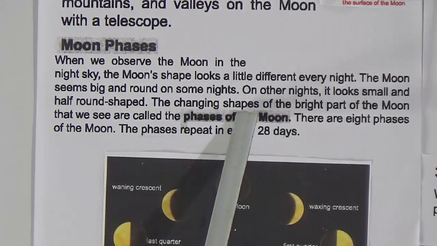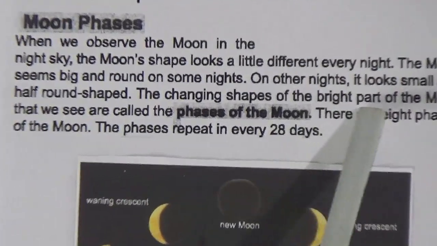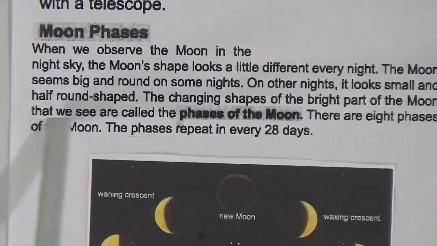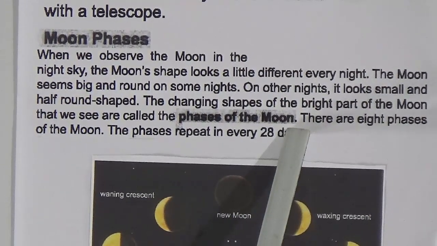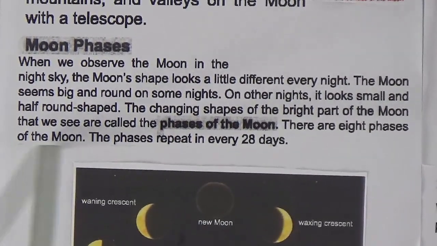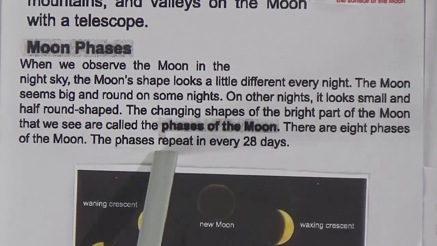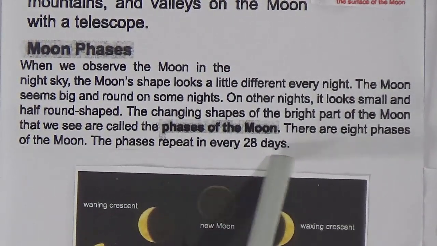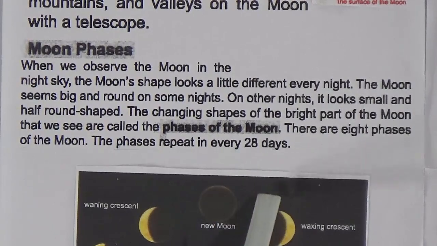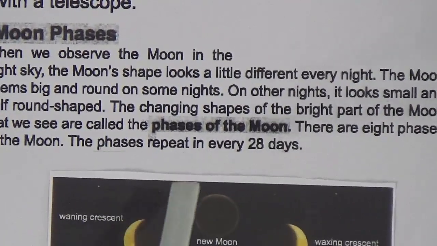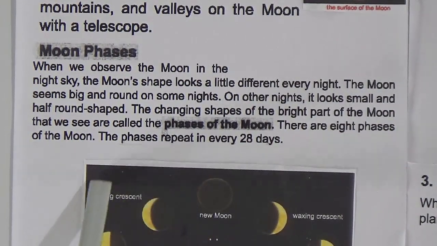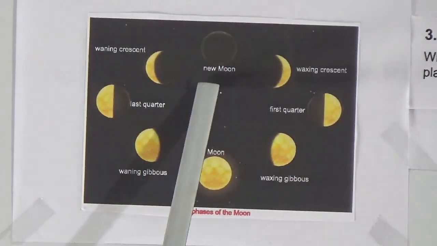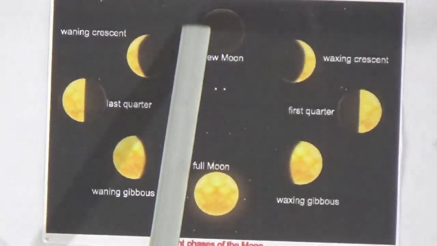The changing shapes of the bright part of the moon that we see are called the phases of the moon. There are 8 phases of the moon. The phases repeat every 28 days. Now we will see the phases of the moon. How many phases of the moon are there, students? Yes, 8 phases.